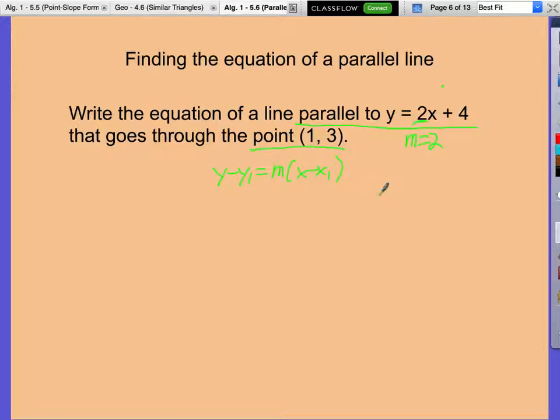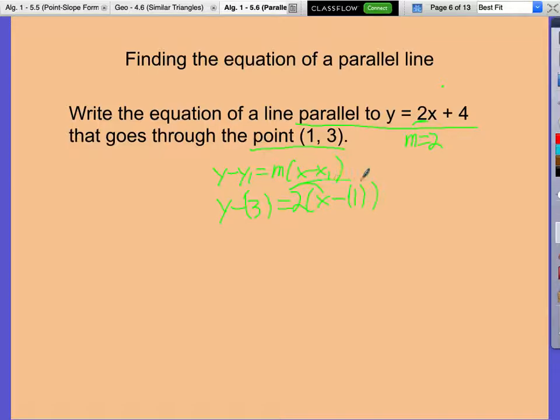Someone help me plug this in. Okay, so do we plug in the 2? Yep. We do know because it's parallel to this line, so we know it has the same slope. Okay, so we know for sure. And then parentheses x minus 1. Okay, and I'm going to have us continue solving this one for slope intercept form. What's our first step in solving this for slope intercept form?